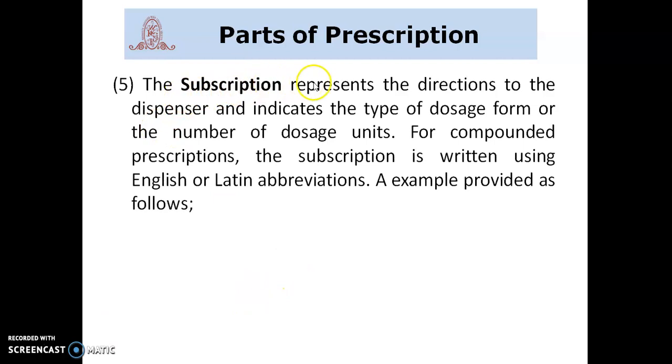The subscription represents the directions to the dispenser and indicates the type of dosage form or the number of dosage units. For compounded prescriptions, the subscription is written using English or Latin abbreviations.